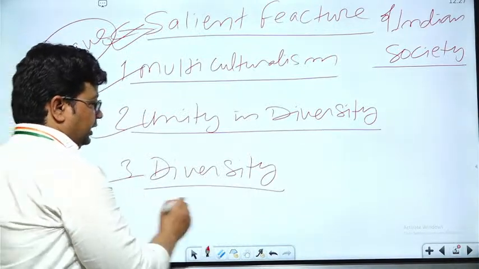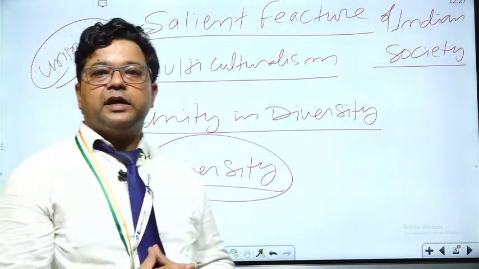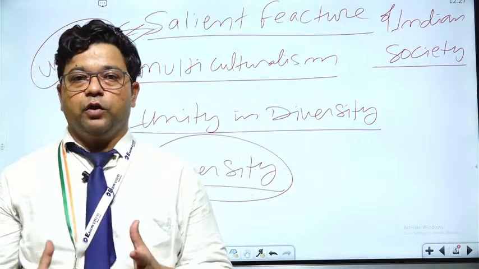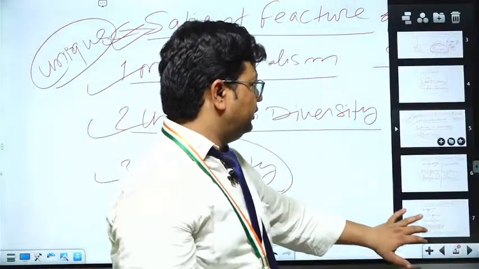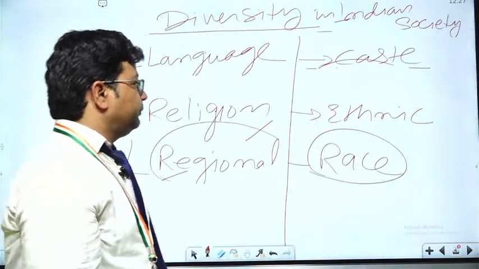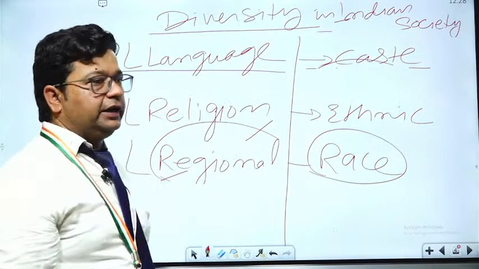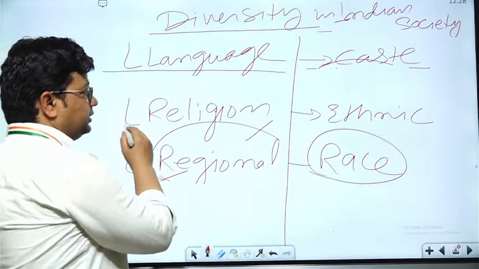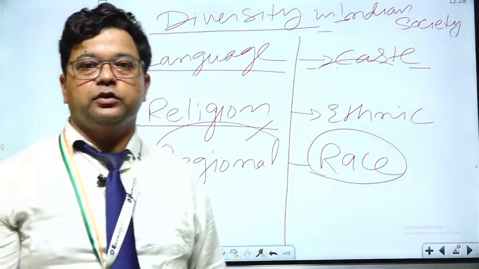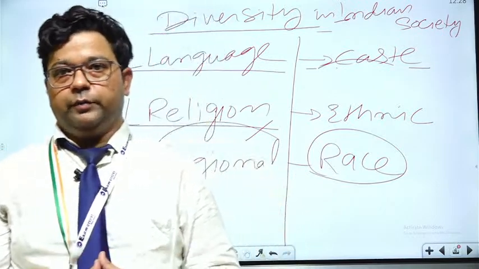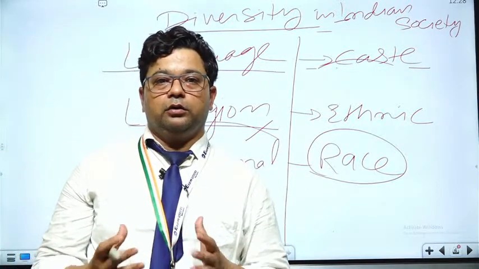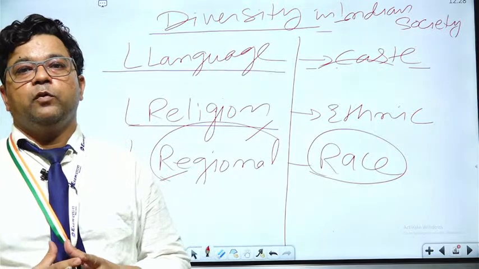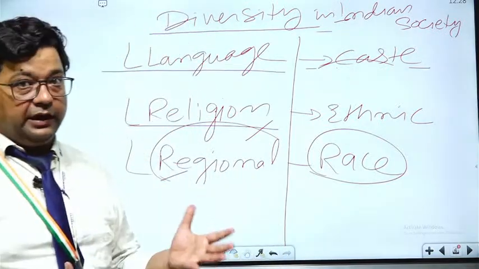Third, we have seen the diversity, and now we have tried to understand what kind of diversity India consists of, in which forms. Under this diversity we have seen language diversity, or linguistic diversity. India also has religious diversity. The different religions of the world are present in Indian society. I can say that every religion of the world can be found in Indian society, and we have seen this.